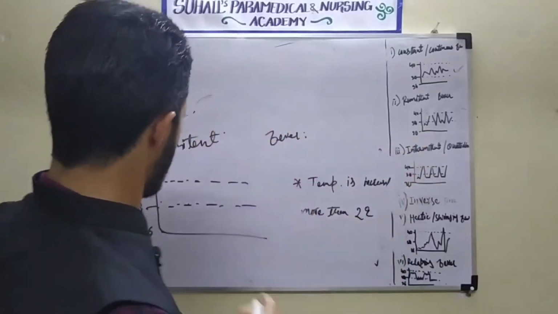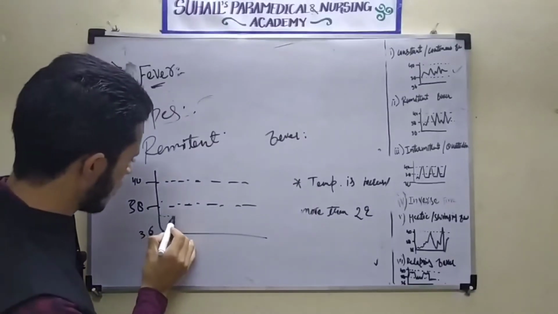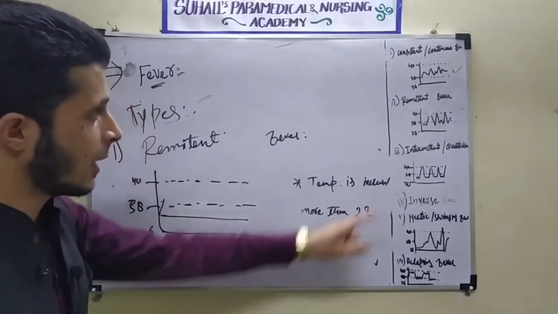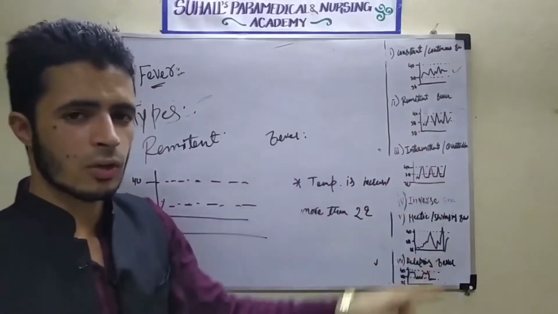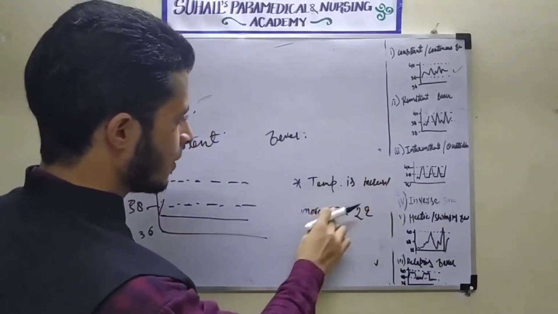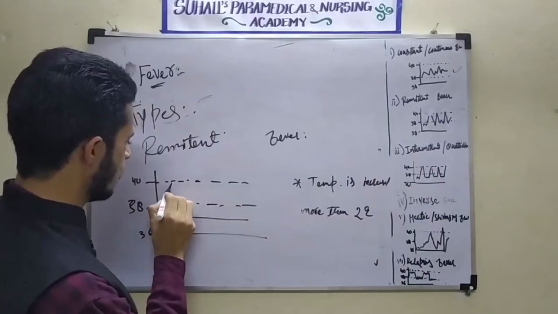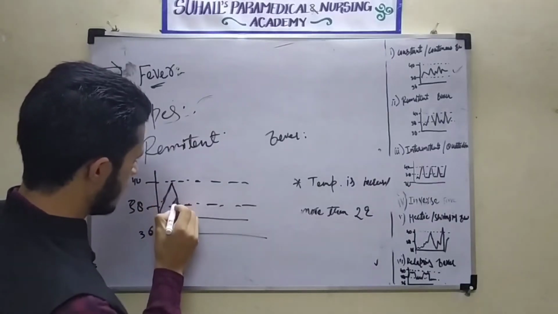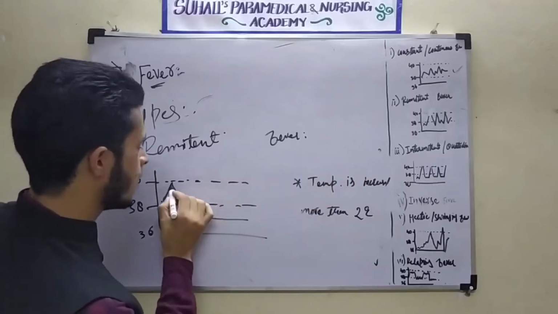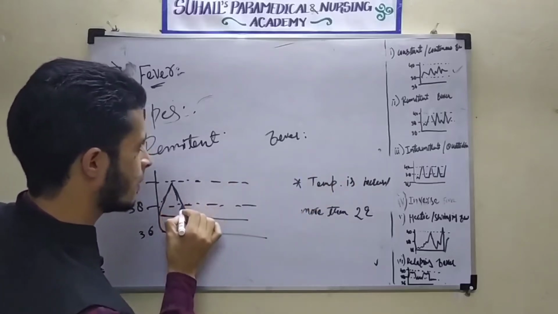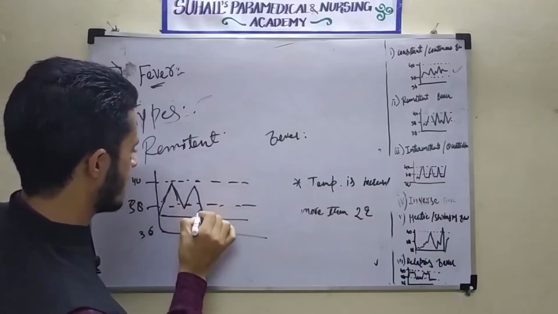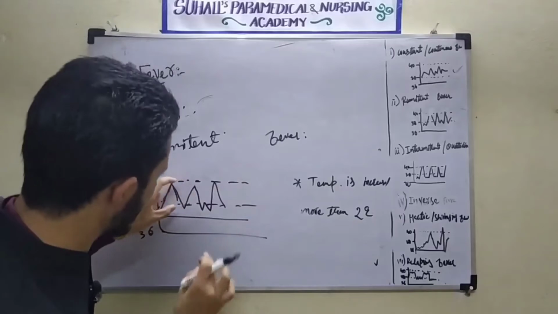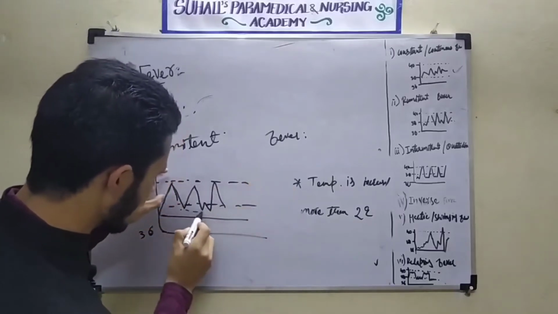Here, see, it was 38 degrees. This is the normal line. Okay, the temperature is increased, but it will not reach the normal. Suppose the change will be more than 2 degrees. This is within a 2 degree difference. So, the graph will be like this. See here, the graph will be like this. So the temperature increases by more than 2 degrees.